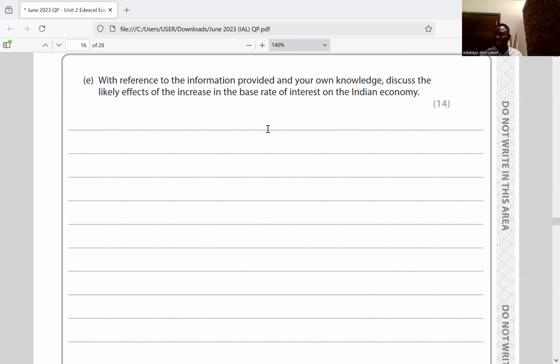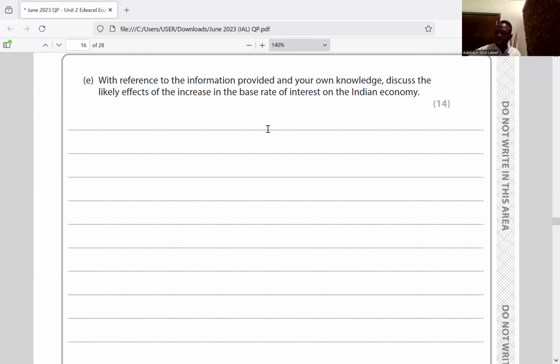So this can be graphically represented as a fall in aggregate demand. The aggregate demand curve is this. So a leftward shift in the aggregate demand curve from AD1 to AD2, and the price level is expected to fall. That's it. So go to question 13.